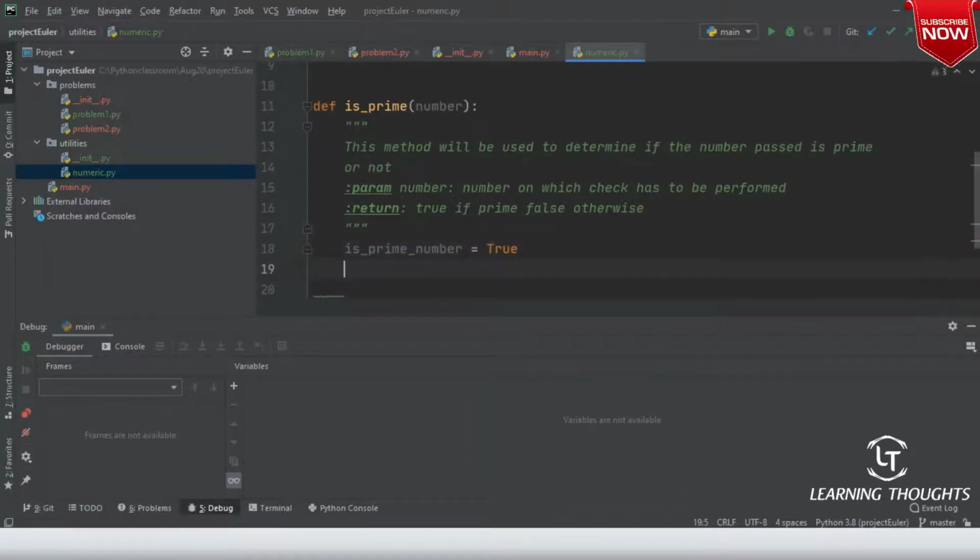This is my default assumption. Now what is a prime number? For index in range of number // 2.